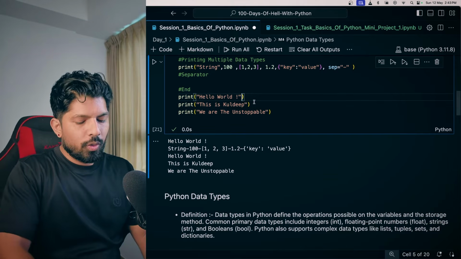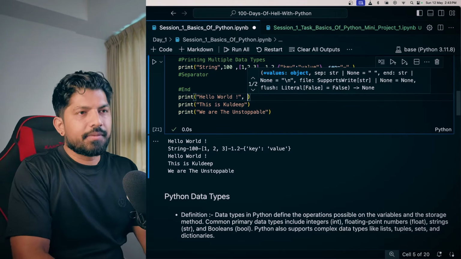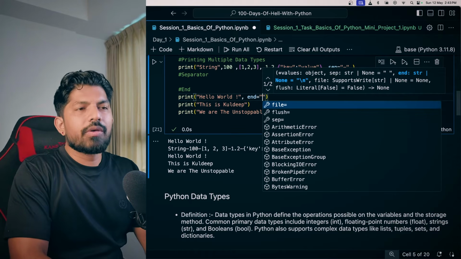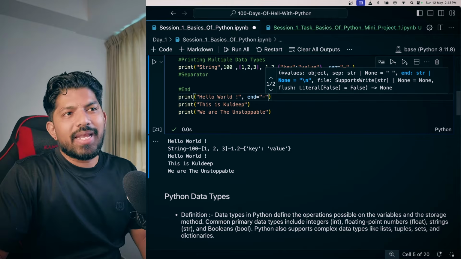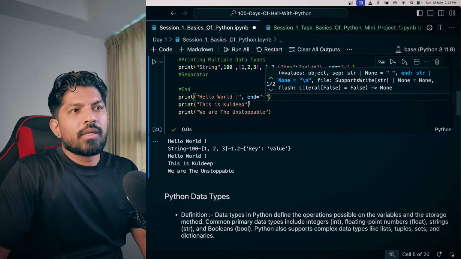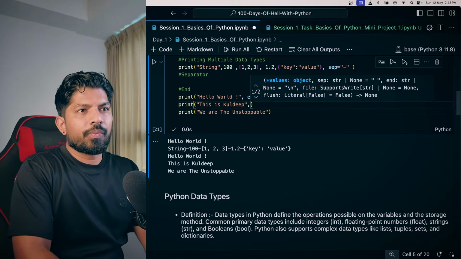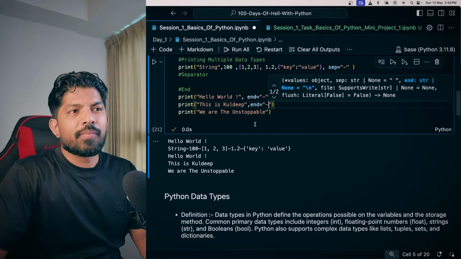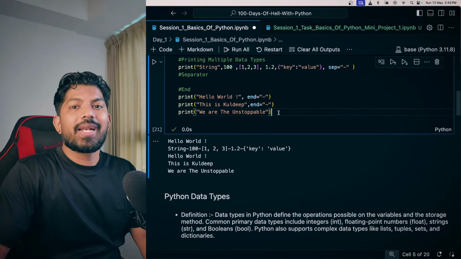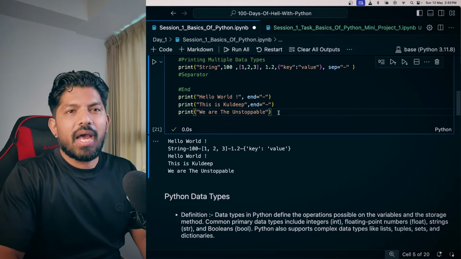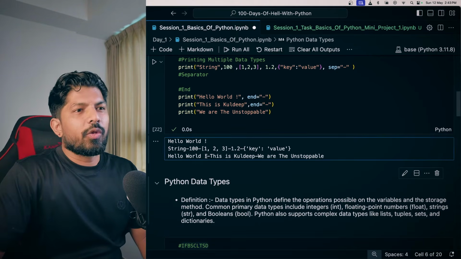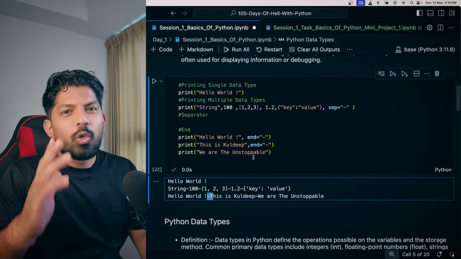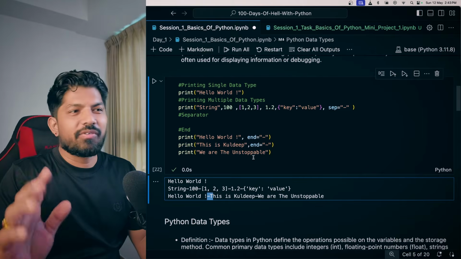So what I can do is go here and type end, and here I'll give a value hyphen. So instead of next line, and here also I can give end hyphen. So instead of next line, now all these three results will be displayed in a single line separated by a hyphen. And so here you can see the value, right? So this is about the print function. You will be using it extensively everywhere, right?